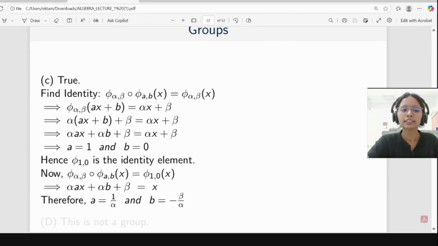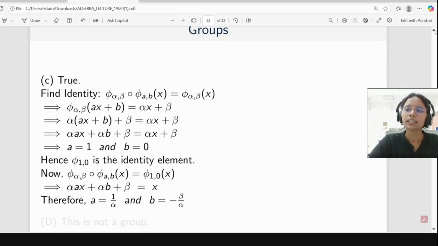The coefficient of x is alpha a on one side and alpha on the other, so alpha a equals alpha. From here we get a equal to 1. Comparing the constant part, alpha b plus beta equals beta. So beta will cancel out, and we get alpha b equal to 0. So from here we get b equal to 0. Hence 1 0 is the identity element.